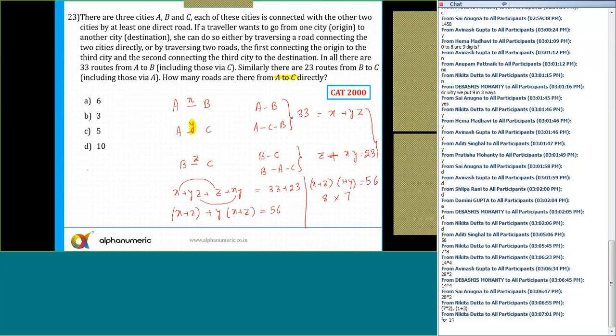In the first case, if I've written 8 into 7, I'll get y is equal to 6 and x plus z is equal to 8. And if I'm getting x plus z equal to 8, it will satisfy all the equations also. When I say 33 is equal to x plus yz, so x plus 6z, if I put y equal to 6. Sorry, this is 6z. Yes, x plus yz, so y is 6, so I can say x plus 6z.